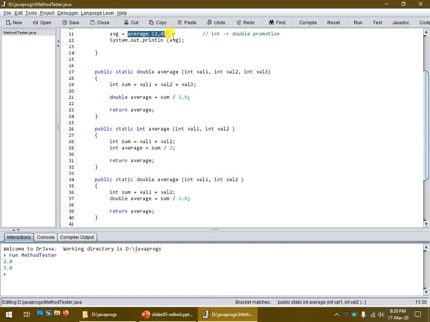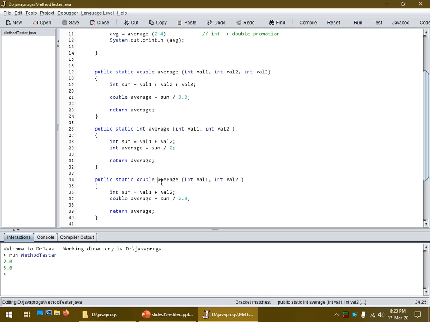the average with two integers, how will Java be able to tell which method to call? It won't know what the return type means until it actually gets a value to assign over here to the left-hand side. So it can't actually use the return type to distinguish.